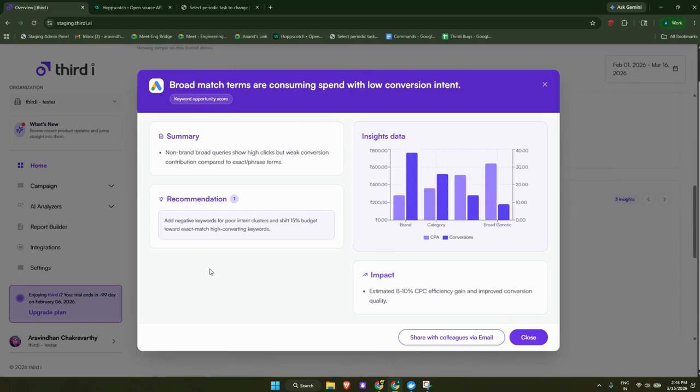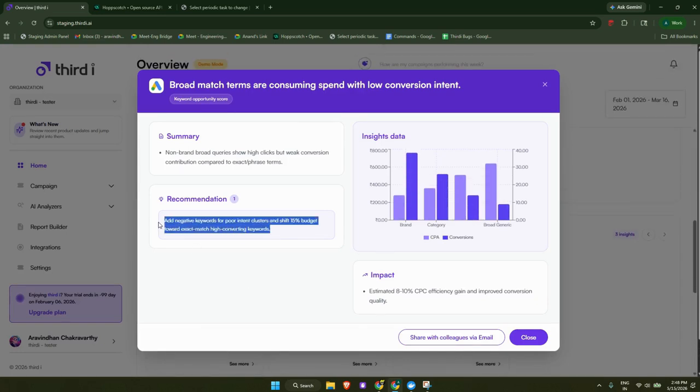So here we can see, add negative keywords for the poor intent cluster and shift 15% budget. This is the recommendation that the agent is giving us. The impact is an 8 to 10% CPC efficiency gain, and it will improve conversion quality. We can also see that it gives a CPA conversion based chart for us to see.